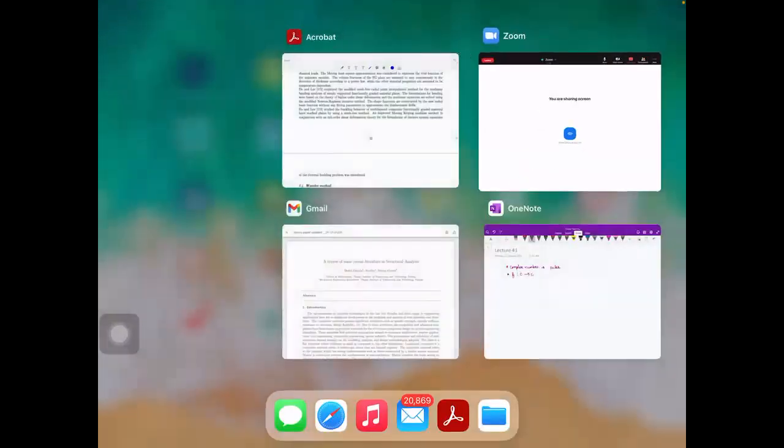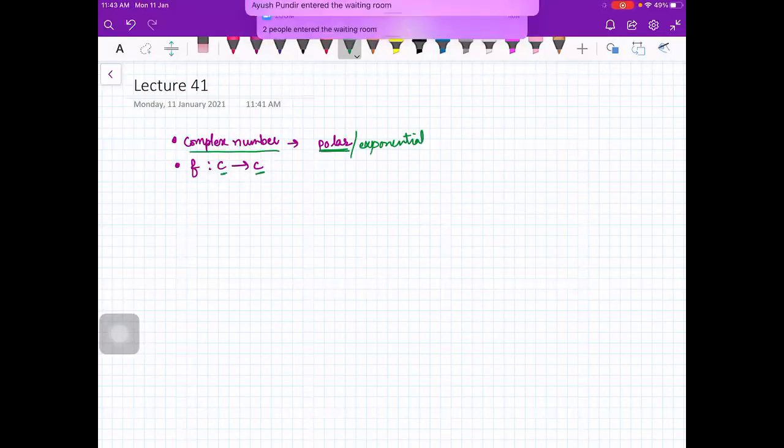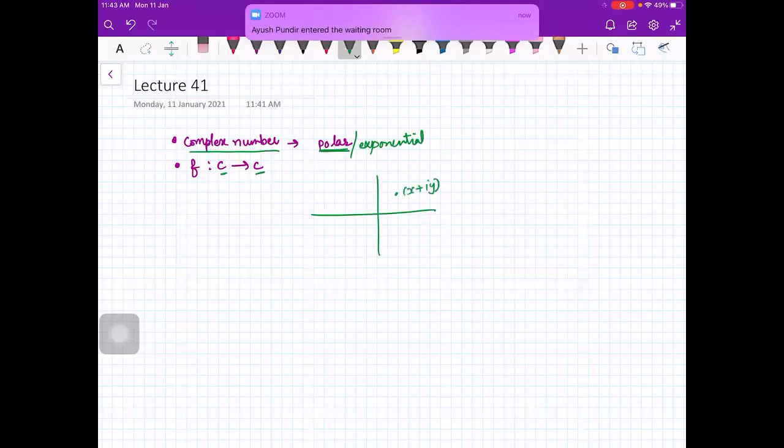Okay, so we have seen what complex numbers are, and we saw how to write the polar form or the exponential form of a complex number. Then we saw that we have functions from C to C, where C is the complex plane, the whole plane. We treat every complex number as x plus iota y, so every point in the plane represents a complex number.